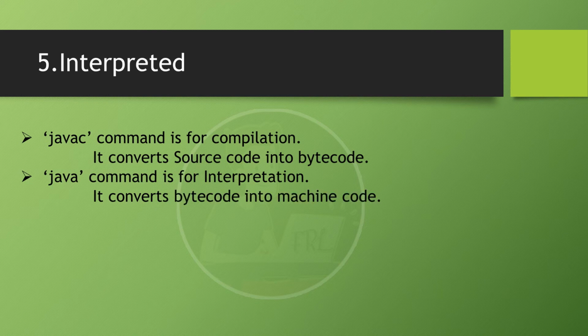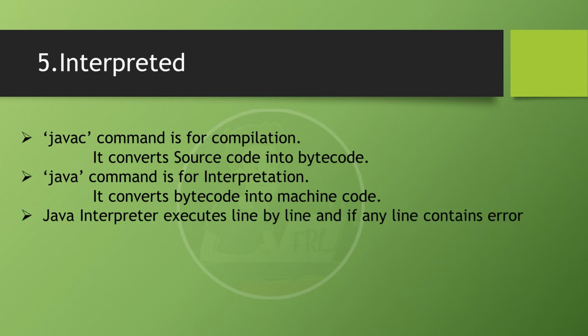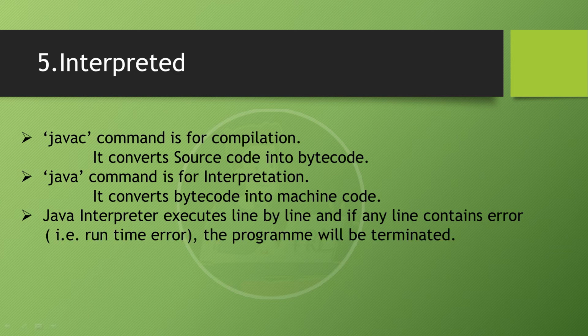During interpretation, the Java interpreter executes the code line by line. If any line contains an error during interpretation, that error is called a runtime error. It has another name, that is exception. If any exception occurs during the interpretation process, the program will be terminated by the Java interpreter. That's why Java is called interpreted.